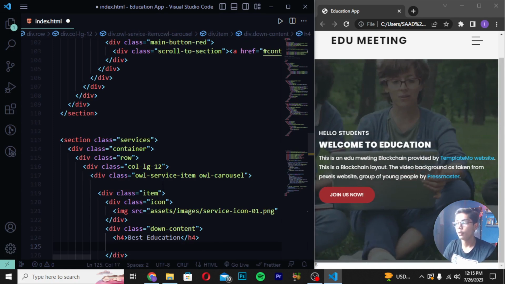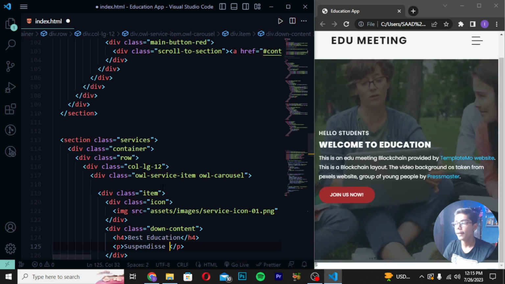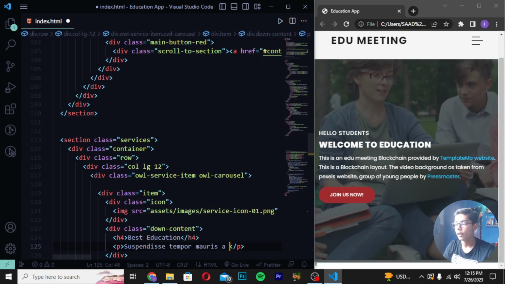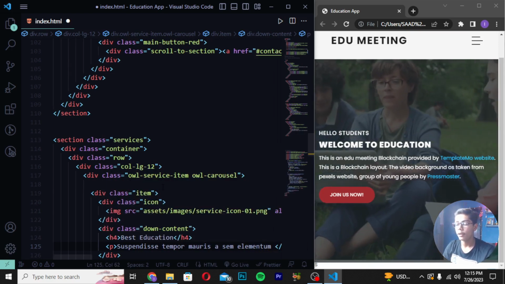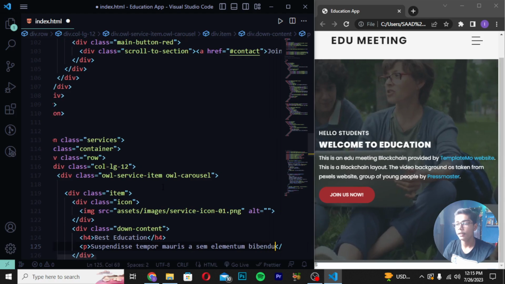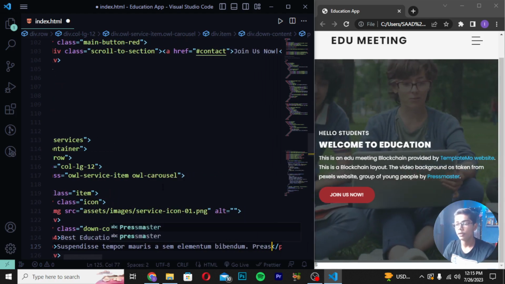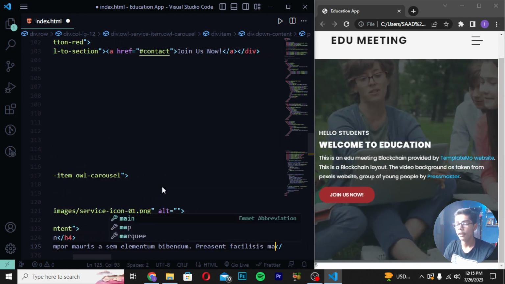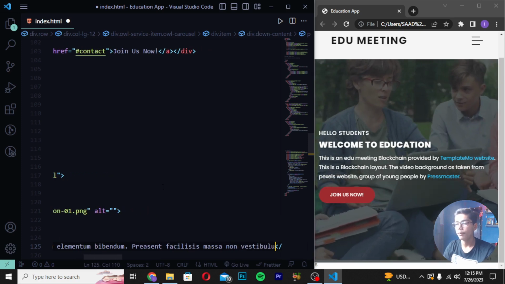Save it. Then you have to now write here p tag and write here the text, which is a random placeholder paragraph. So write like this. Then I will be writing facilities and write here the rest of the paragraph like this.